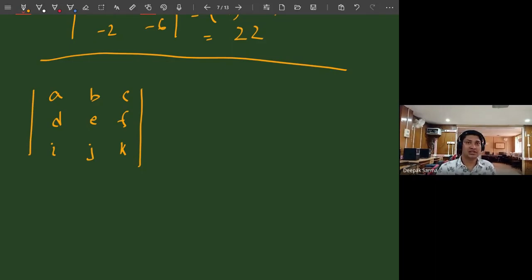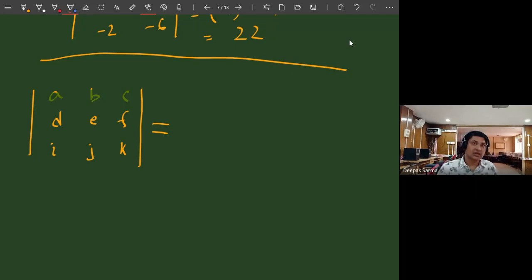Now the definition, you may find it a bit difficult at first, but here what you can do, you can choose any row or any column. You have the freedom to choose any row or any column. Suppose I choose the first. If I choose the first row or the first column, it is comparatively easier, but you can choose any. Let me choose the first row.